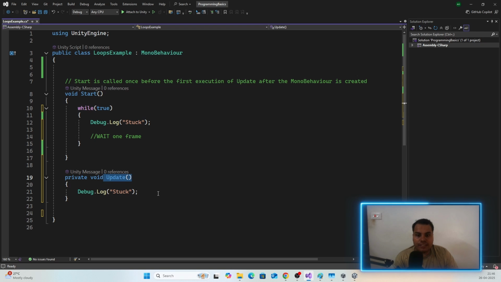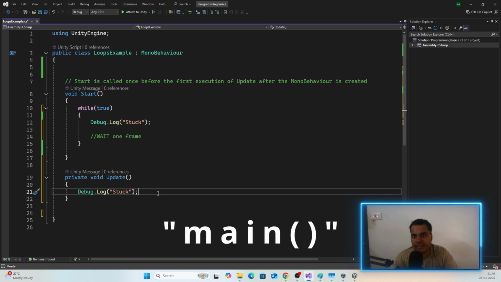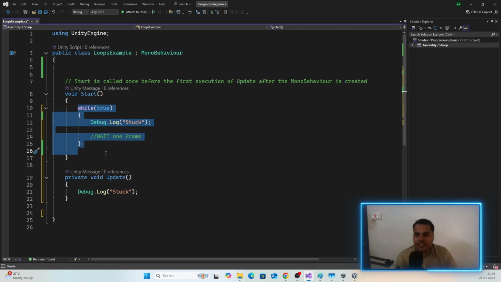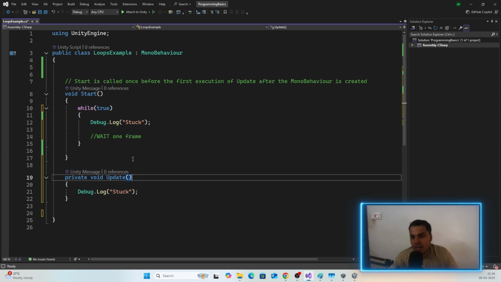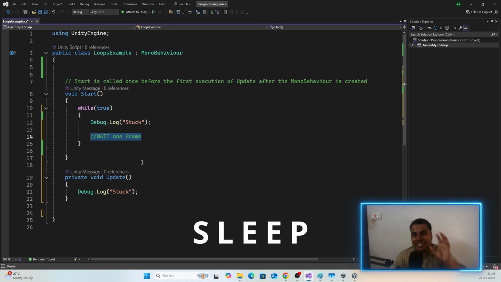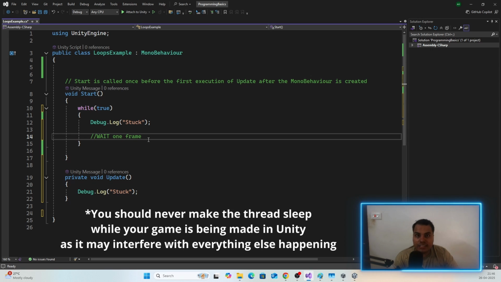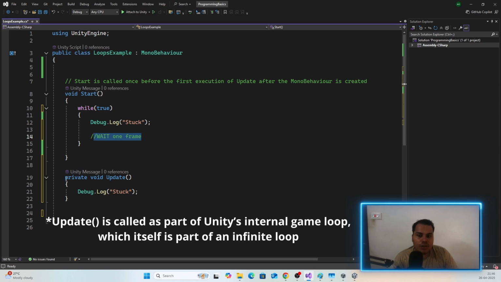In programming, there would be a function called main. Okay, main is the name of the main function. And inside main, we can create a while true loop that waits for 1 frame. How do we wait for 1 frame? There is a concept called sleeping, which is C# related. We don't have to know about that, but we can make the thread or whatever the CPU is doing wait for a certain period of time. And there is code to do that manually, but we don't have to learn about it. But this is how the update function works under the hood.